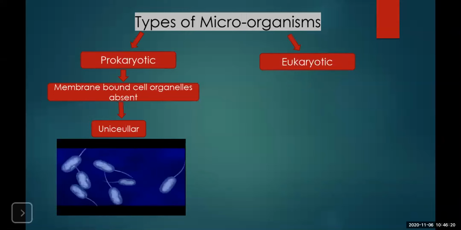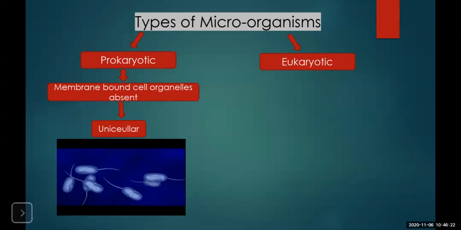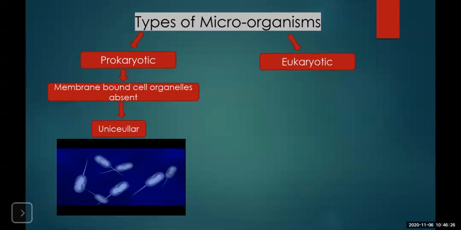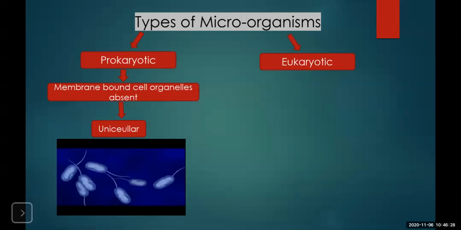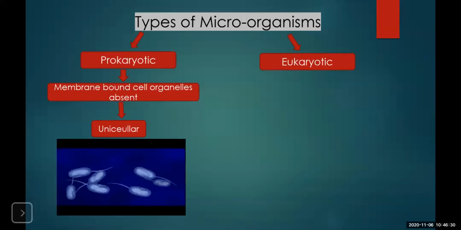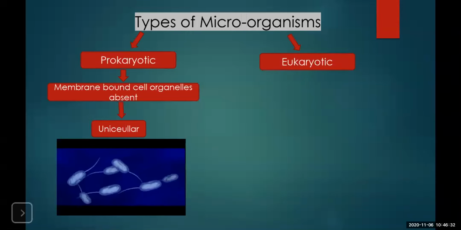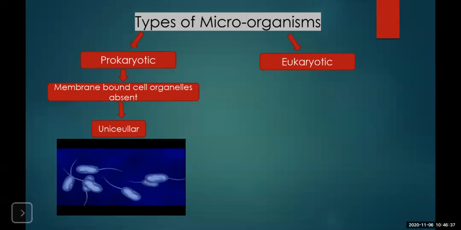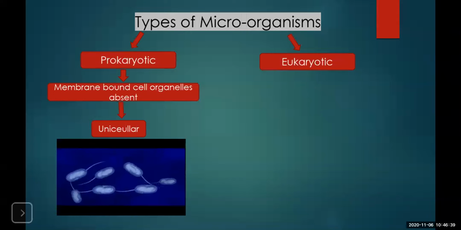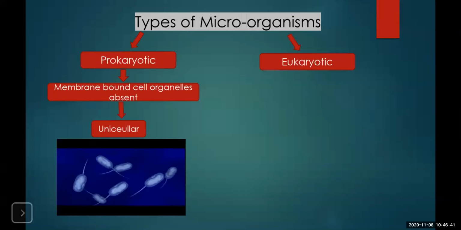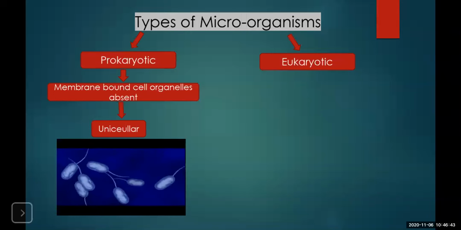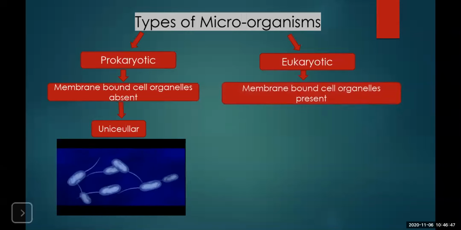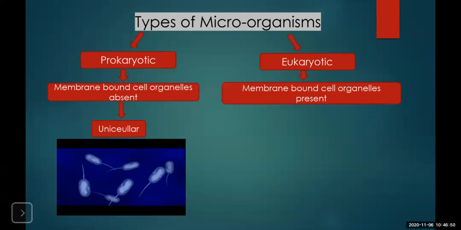The second type is called eukaryotic microorganism. The meaning of eu is true, whereas karyon means nucleus. So the microorganisms which have a well-defined nuclear membrane are known as eukaryotic organisms. That is, the genetic material lies enclosed within the nuclear envelope. Hence, they are called eukaryotic organisms. They show presence of membrane-bound cell organelles.